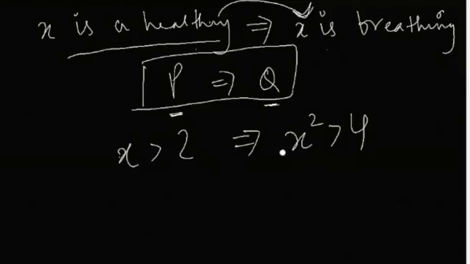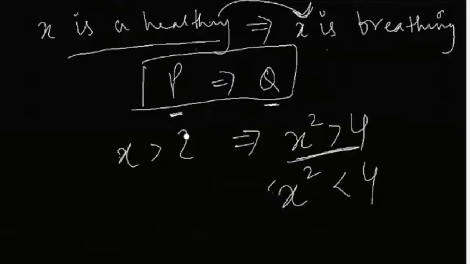Example में भी आप same चीज देख सकते हो that for X to be greater than 2, it is necessary that X square will be greater than 4. If X square is less than 4, right, then X can never be greater than 2. Right? So Q becomes a necessary condition for P.